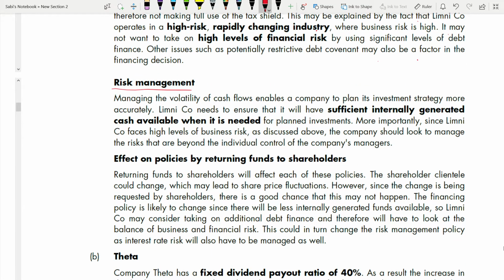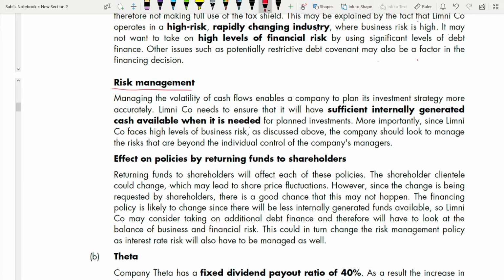So, managing the volatility of the cash flows. What is risk management all about? You're managing the volatility of cash flows. It enables a company to plan its investment strategy more accurately. Limni needs to ensure that it will have sufficient internally generated cash available when it is needed for planned investments. More importantly, since Limni faces a high level of business risk as discussed above, the company should look to manage the risks that are beyond the individual control of the company manager.